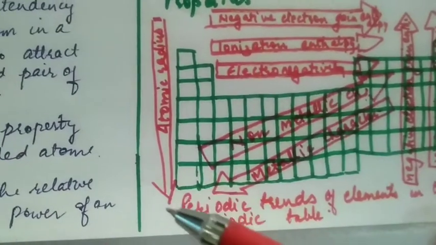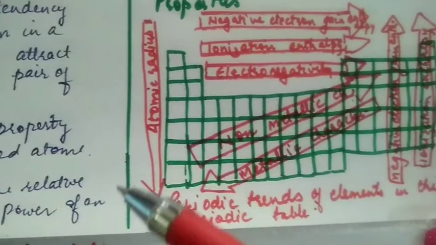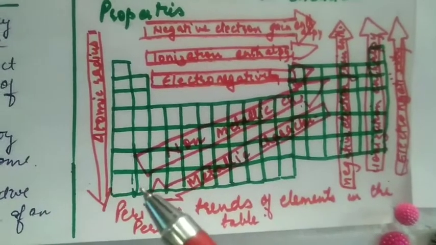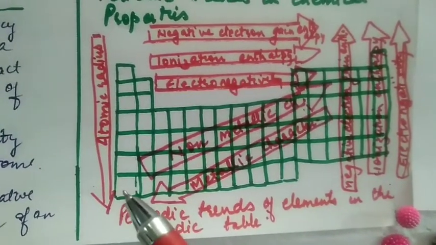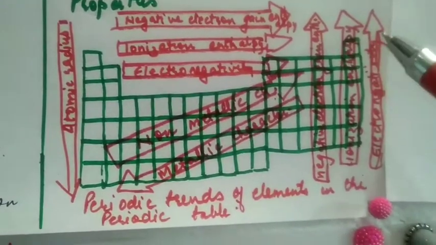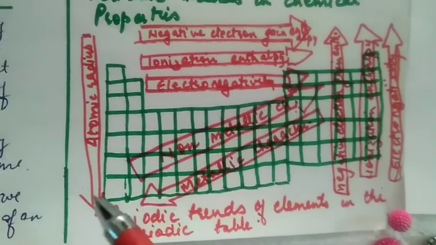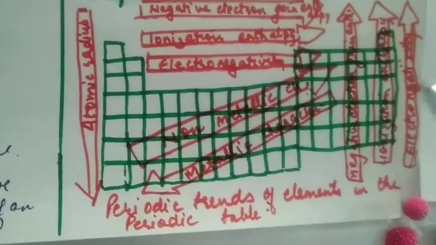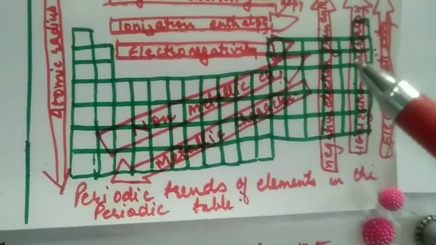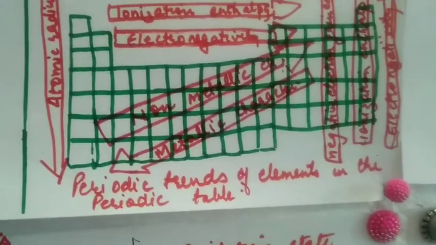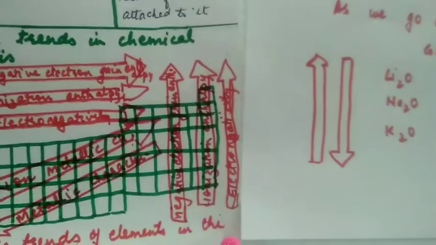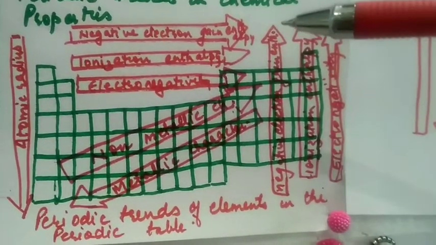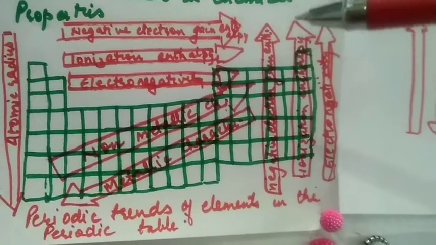In a group, as we move from top to bottom, atomic radius is increasing. The non-metallic character increases as we move from bottom left to top right. So that means this is most metallic. As we go this side, the non-metallic character increases. Top right, it's non-metallic. As we go down, it goes on increasing towards metallic behavior. Then the negative electron gain enthalpy increases as we move up in a group. Ionization enthalpy increases.